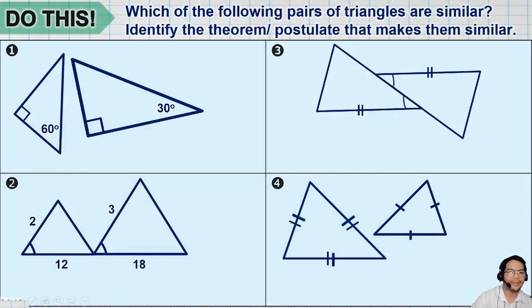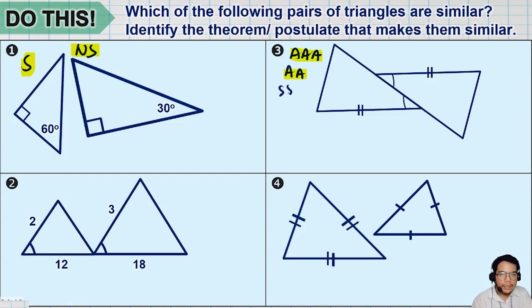Sasagutan natin. So, which of the following pairs of triangles are similar? So, you are gonna answer me on the chat box, yes or no lang. S kapag similar, and then i-type nyo sa chat box, NS kung tingin nyo hindi sila similar. And then once they are similar, I will ask again a question, bakit sila similar? So, ang isasagot nyo sa akin ay yung tatlo. Ano mga property na pwedeng isagot natin dyan? We have ASA, and then unahin na natin yung AAA, AA similarity theorem, SSS similarity theorem, and then SAS. Okay, let's start with number 1.